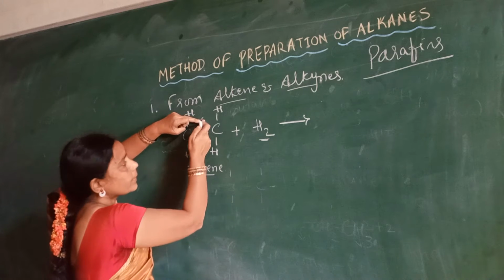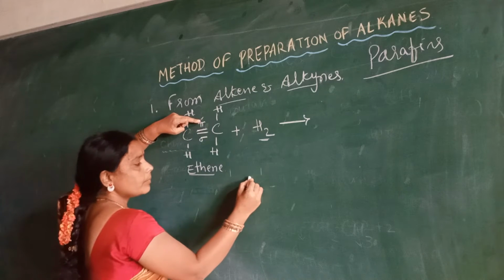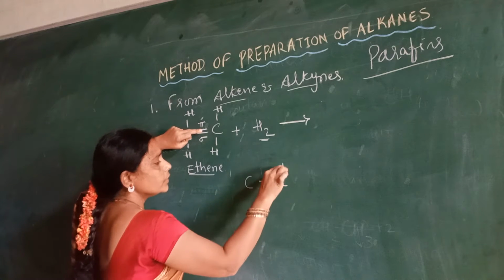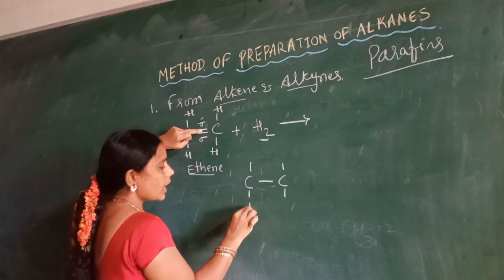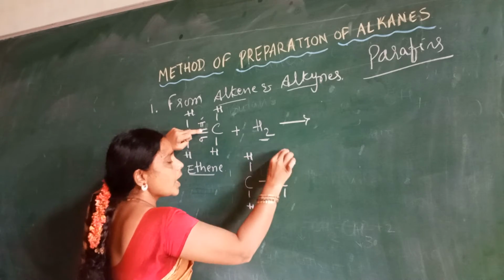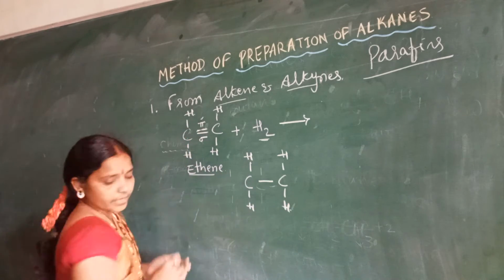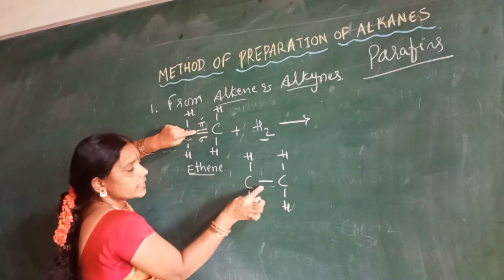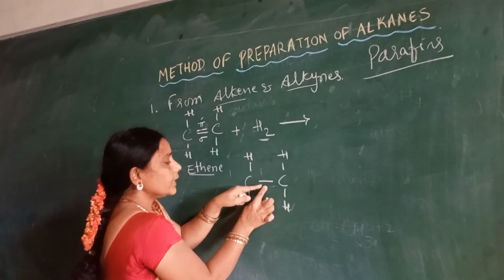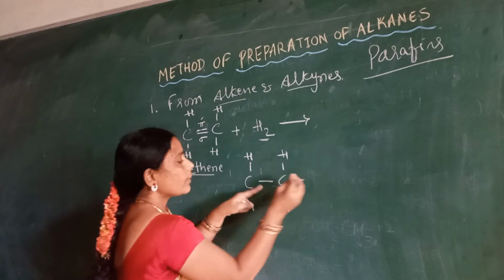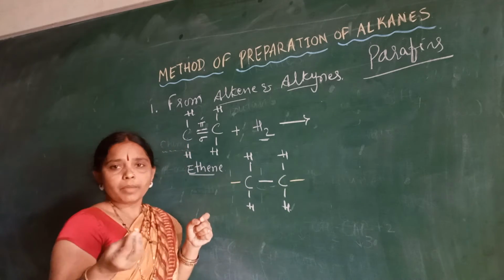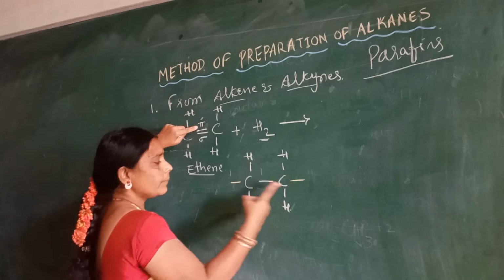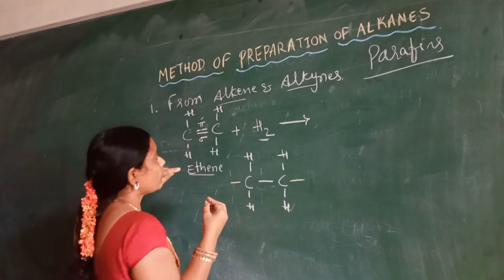Now it is going to break off. I will show you how the bond breaks off. This bond will break off, and the old bonds remain with the hydrogen atoms. Now listen here. When the pi bond breaks off, there will be a formation of two new sigma bonds.